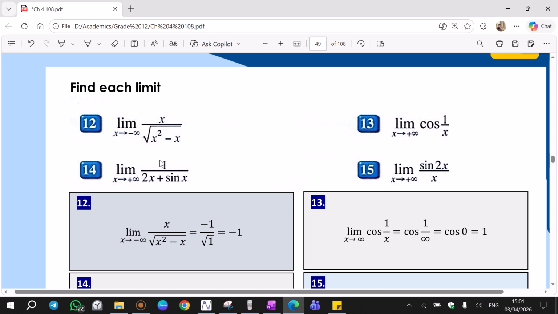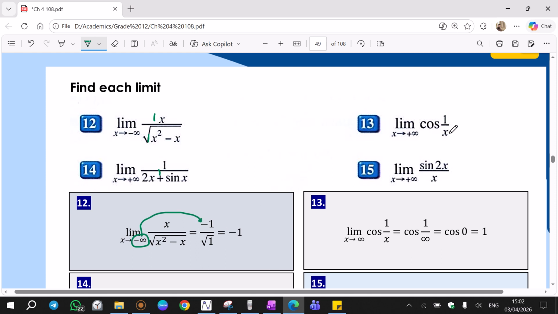Now we have more questions. Here, if we input negative infinity, this is the case where L'Hopital fails and the result will be negative infinity over positive infinity. And since L'Hopital fails, limit x tends to infinity and there is x squared in the radical, we can just use the fast way. Coefficient of this x is 1. Coefficient of this x is radical 1, which is also 1. Add a negative because the limit is negative infinity. Final answer is negative 1.